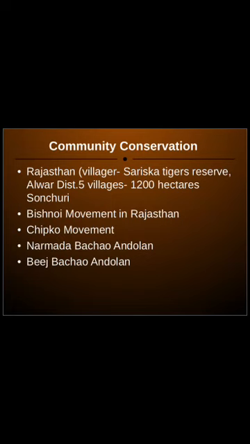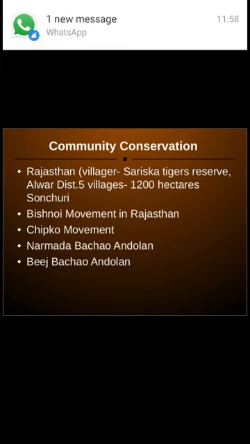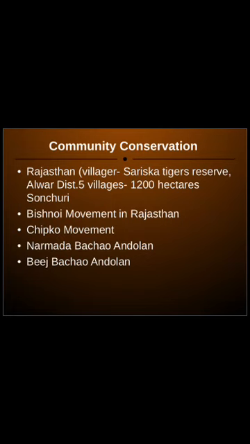The Chipko movement started in 1973 in Uttarakhand. Chipko is a Hindi word which means you hug it, you embrace it. So in the Chipko movement, what the local people did was literally hug the trees to stop the trees from being cut down by the government. They hugged the trees and protested against the cutting down of trees.